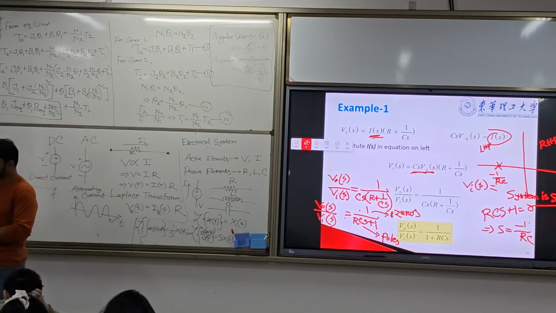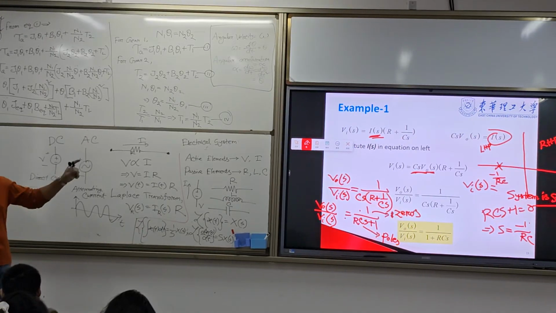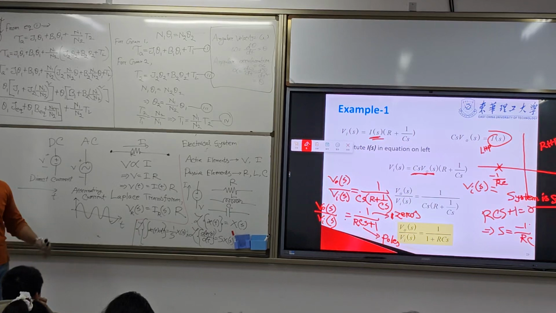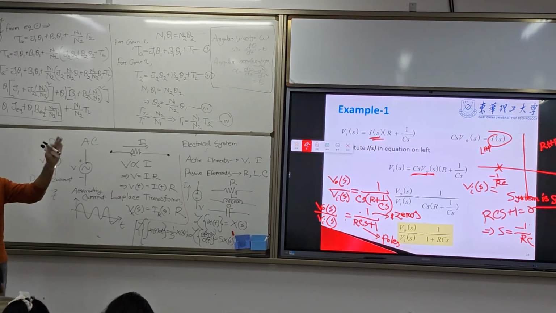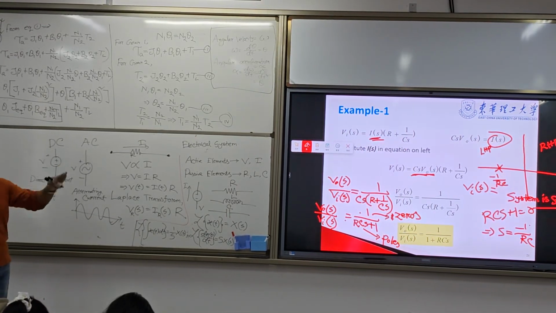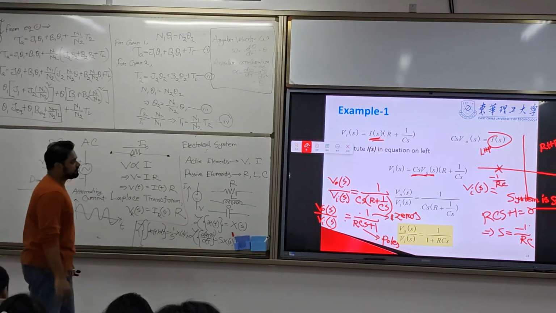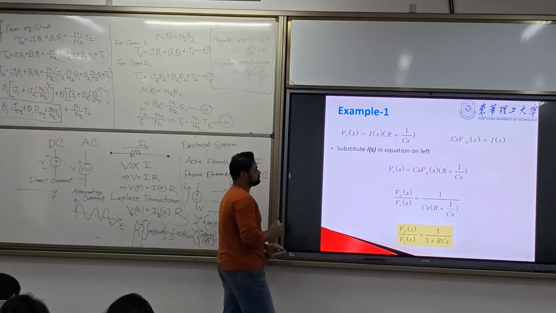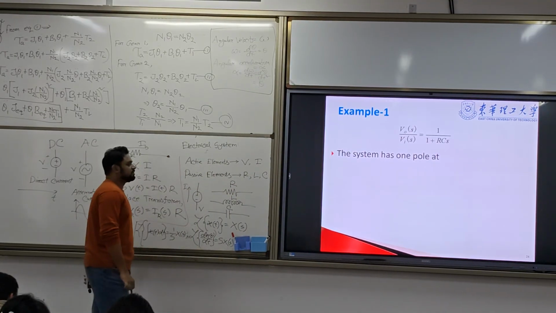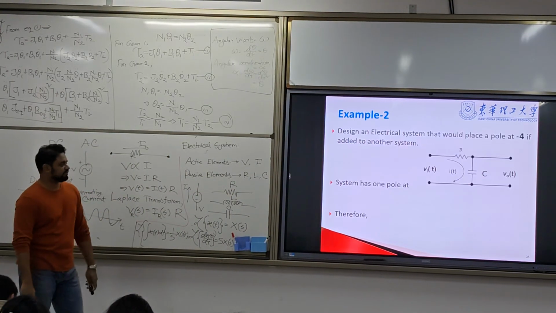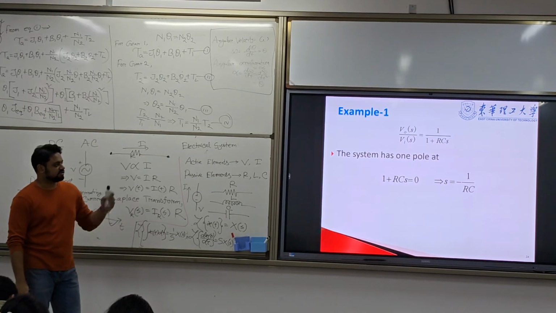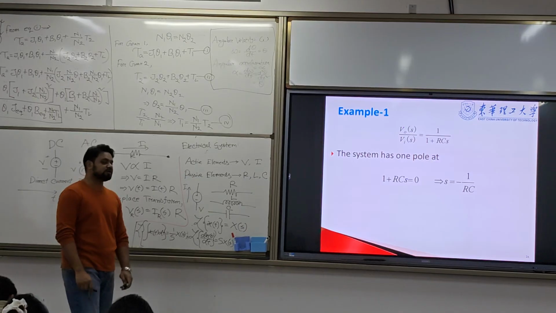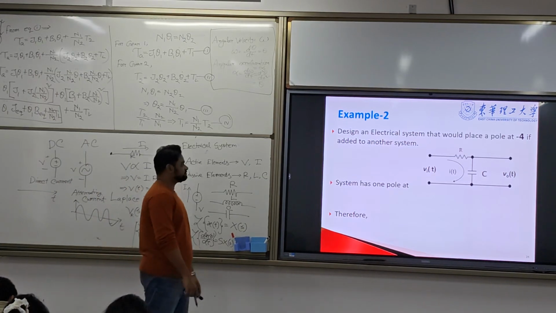If all the poles are in the left half plane, the system is stable. If any pole is in the right half plane or on the imaginary axis, it is an unstable system. Here we have seen that the system has one pole, s equal to minus 1 by RC, so it is a stable system.